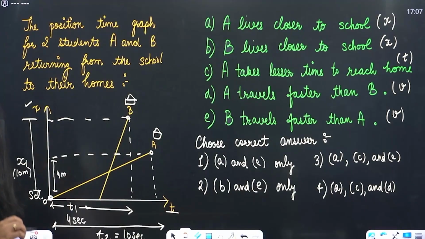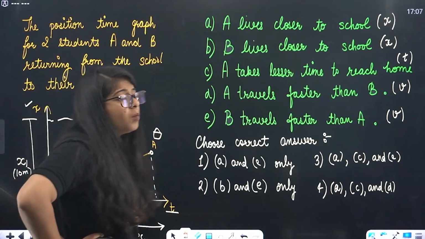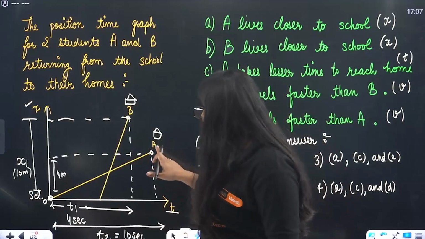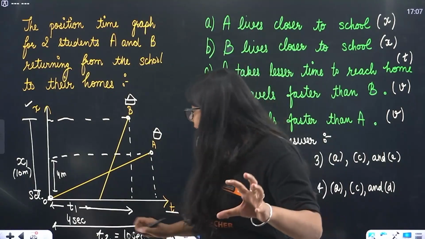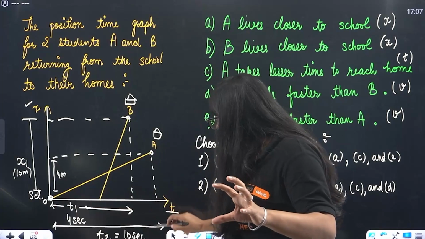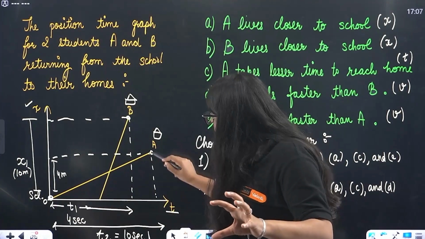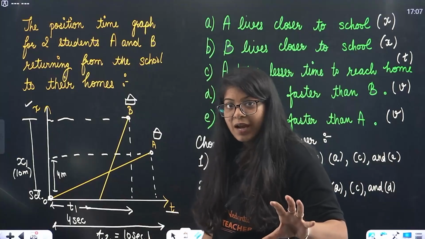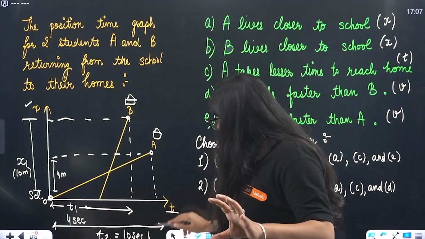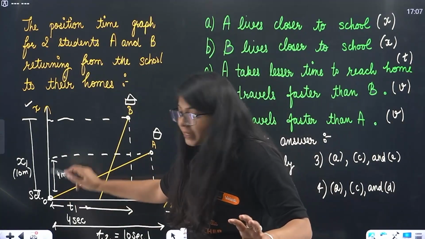So look at this very carefully. From school to A's home, this is A and it is his home. A takes how much time? A takes 10 seconds to reach his home, but his home is only 4 meters away. Understood the graph? A takes 10 seconds to reach home, but his home is only 4 meters away.